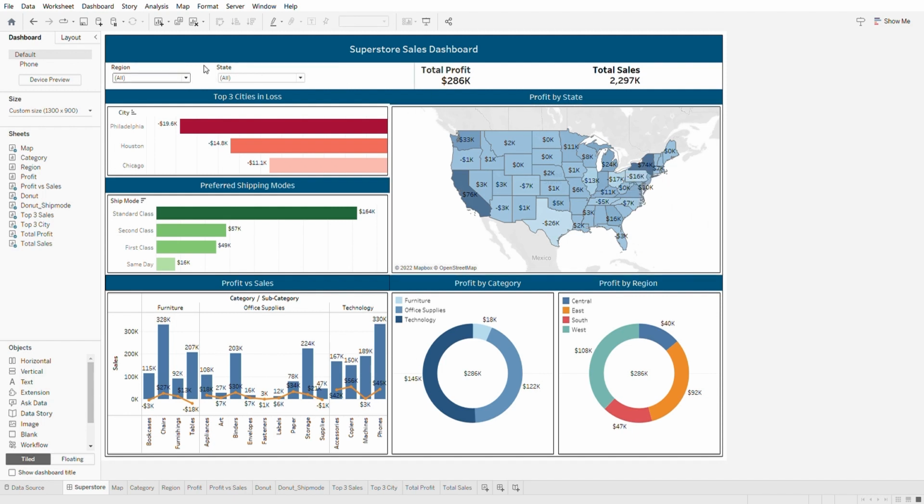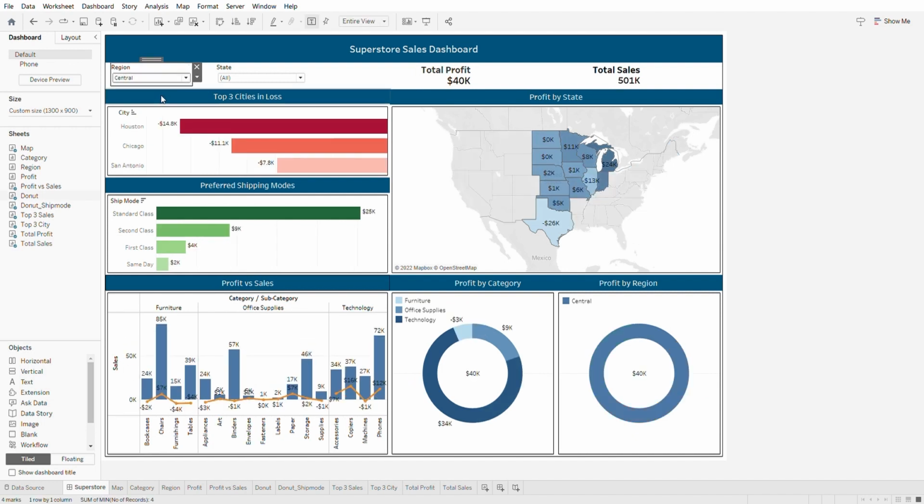Next, the region and the state filters at the top allow us to get a deeper insight by targeting an individual region or state. When I select the central region, the data on all the graphs are updated to show information relevant to the central region. You can now see in this graph the top 3 cities in losses in the central region, which are Houston, Chicago, and San Antonio.